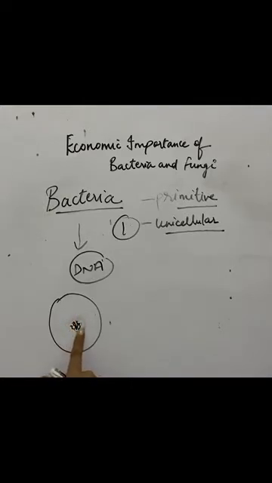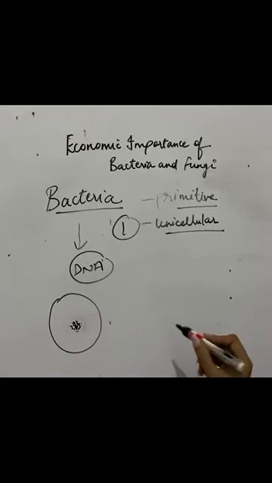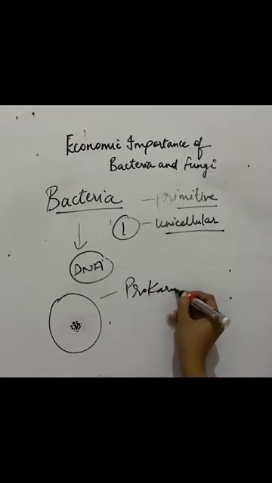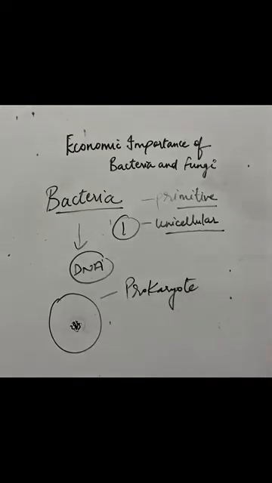Its genetic material is not wrapped by any membrane in fact. Such organisms are known as prokaryotes. So bacteria is a prokaryote, which means its DNA is not covered by any membrane.